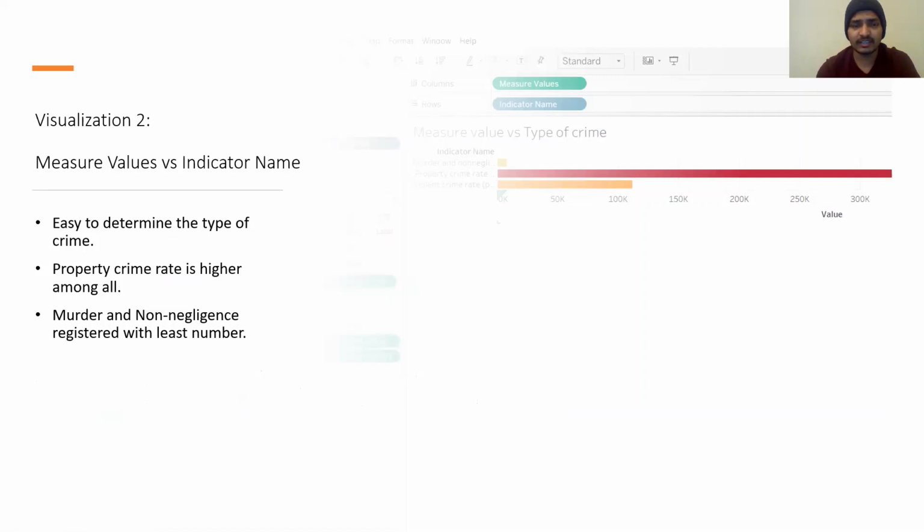So we can estimate that property crime has been increasing and will keep increasing in the upcoming years. The violent crime rate is probably medium, in between murder and non-negligence and property crime. So this helps us to find which type of crime is high and which type of crime is low.